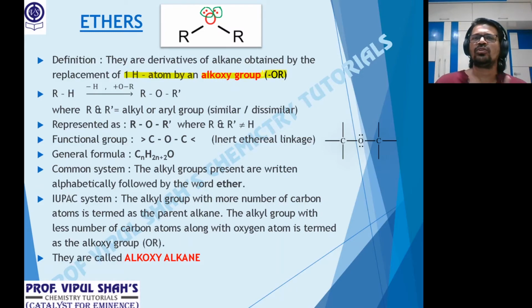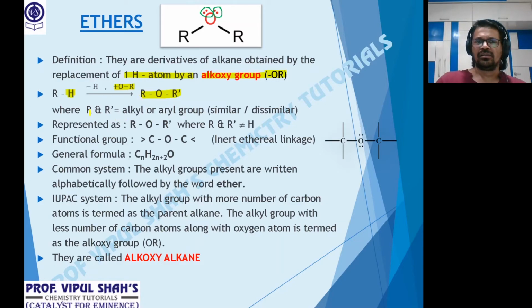OR. Alkyl was only R. Alkoxy, along with alkyl, oxygen. Al is alkyl, oxy is oxygen. OR group. So look at that carefully what is shown here. In alkanes, if you replace this H and put this group, that is OR, we get the compound ROR dash. Okay, that's called ethers.